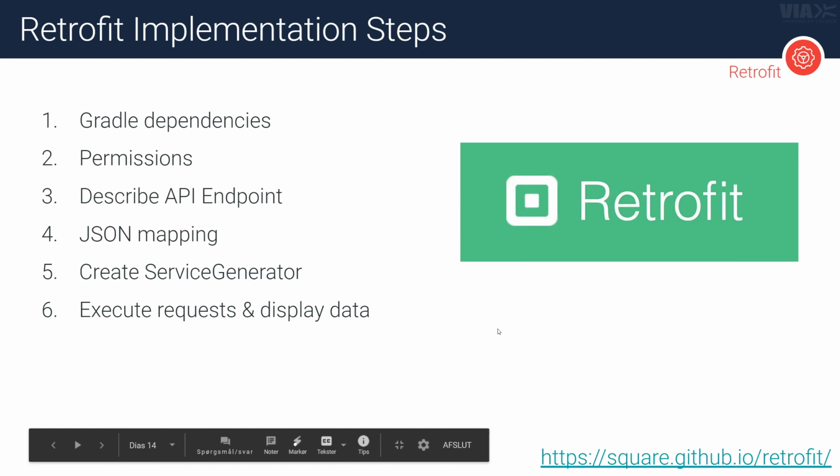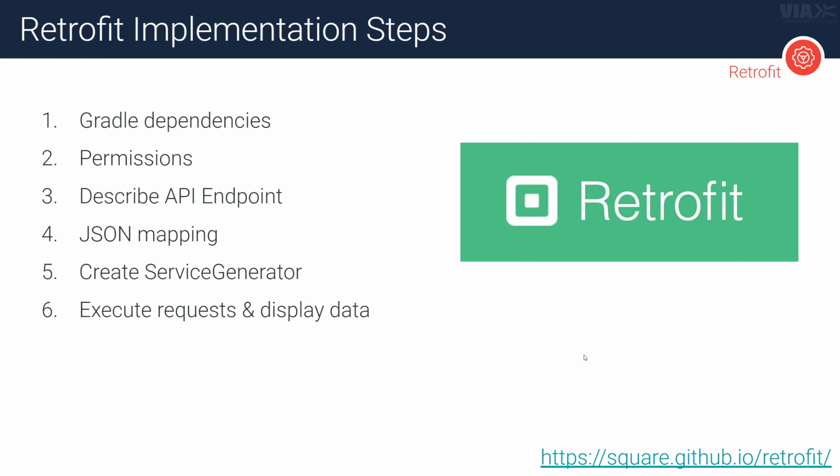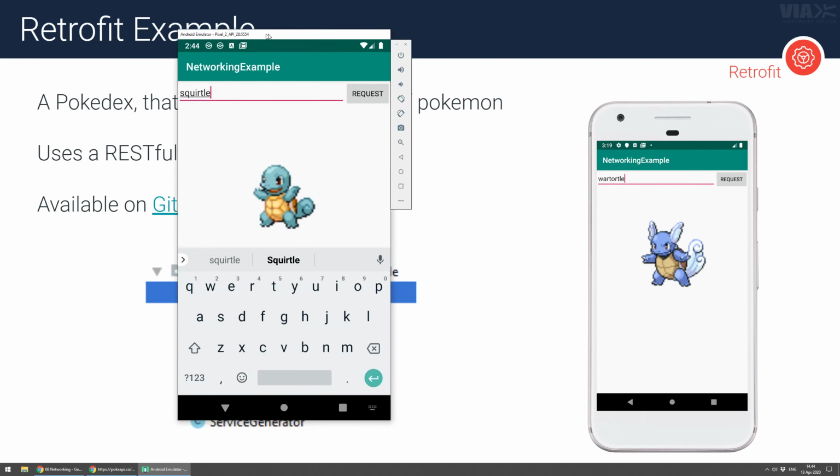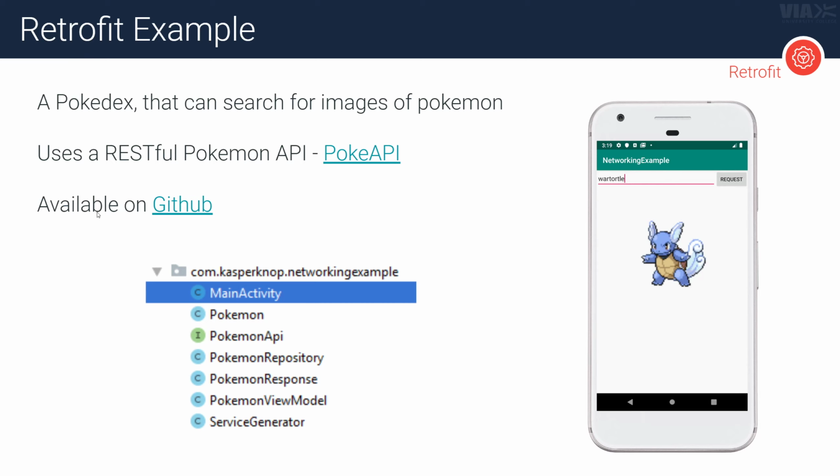Okay, so let's see here. This is basically a 6-step process to how to implement Retrofit. And yeah, the next slide is pretty much just a monkey see, monkey do, step-by-step tutorial on how to get this up and running. So let's just get going. You can see here, the example we're going to use is that exact Pokemon thing that I just showed you here. I also have made that available on GitHub, so you can see the code for it if you want to have a look at it and see it running. And then let's just get started, I guess.